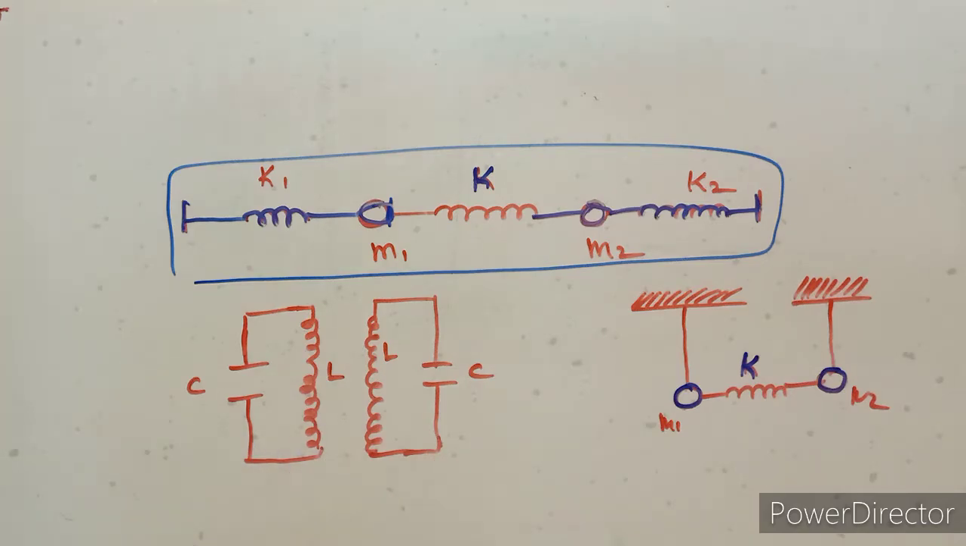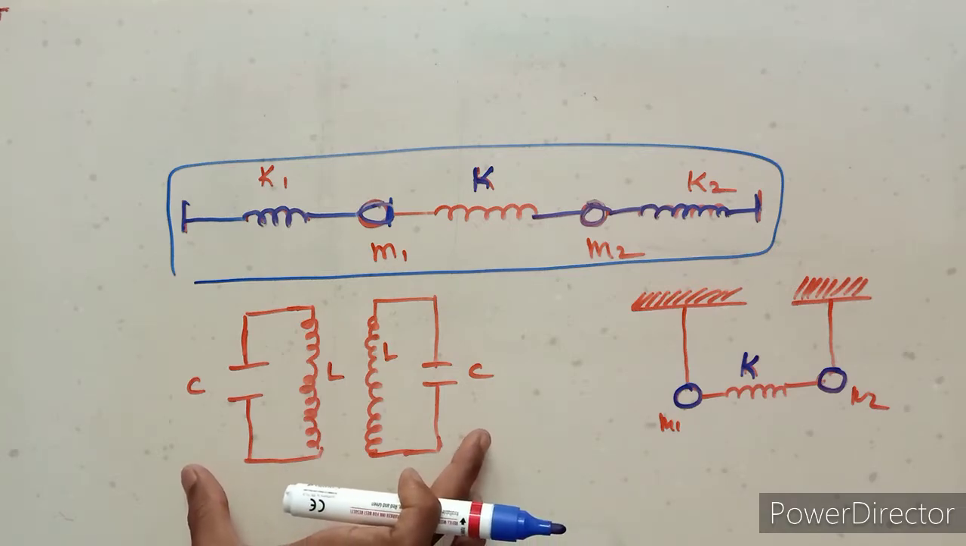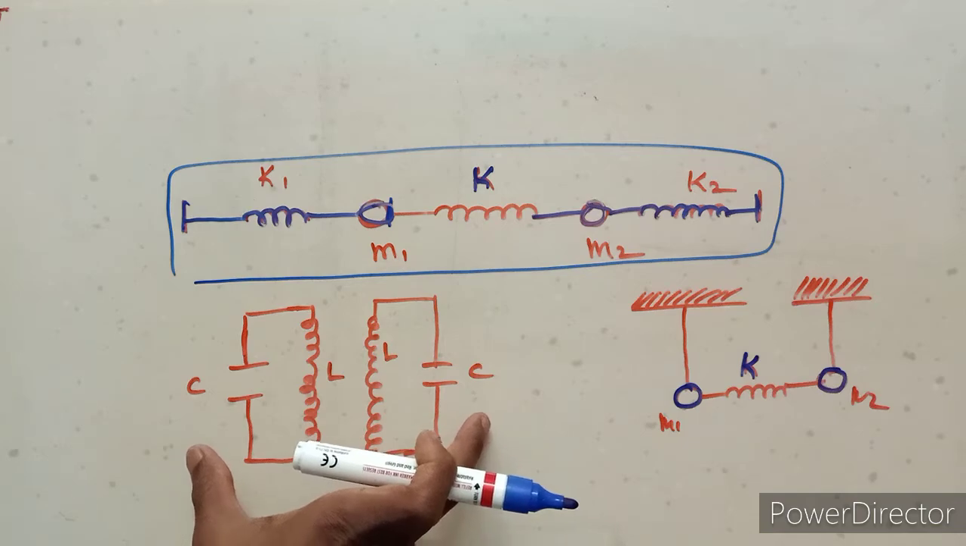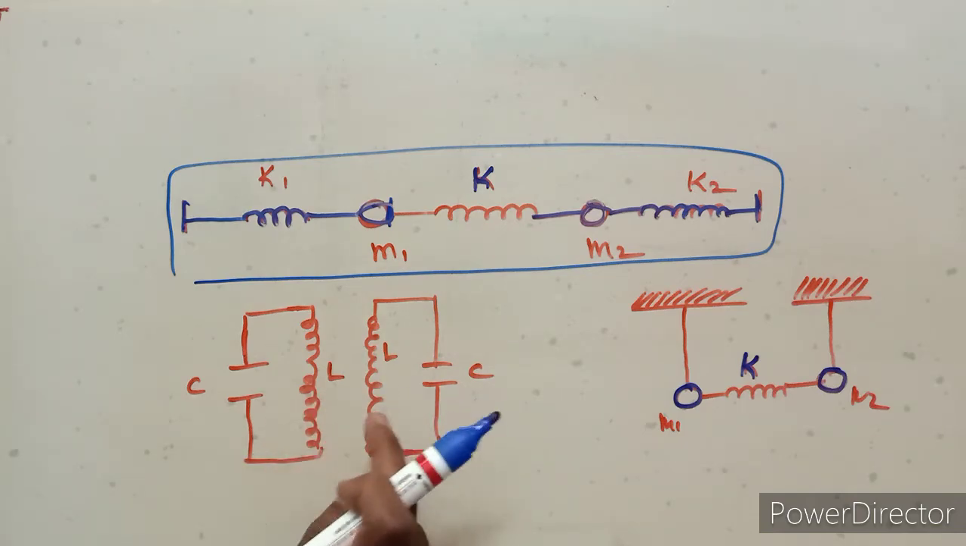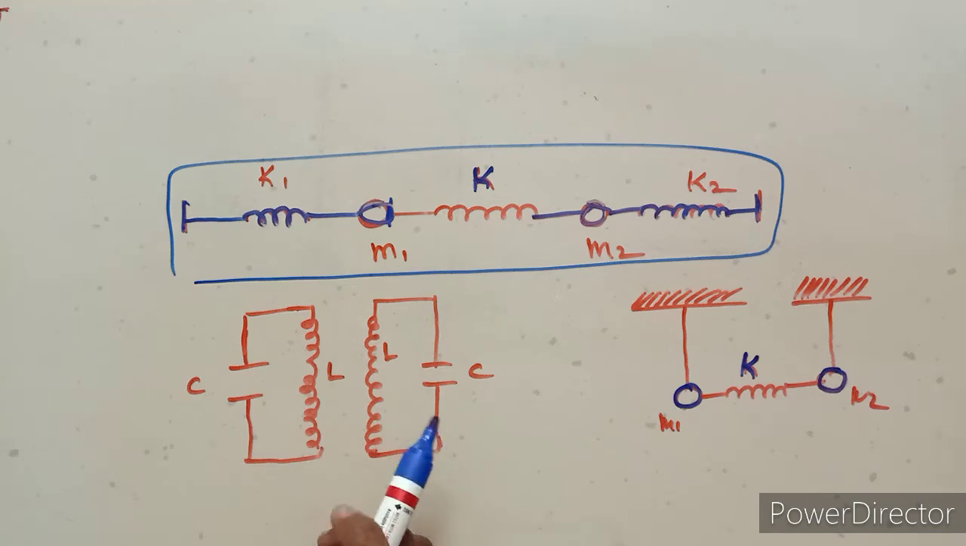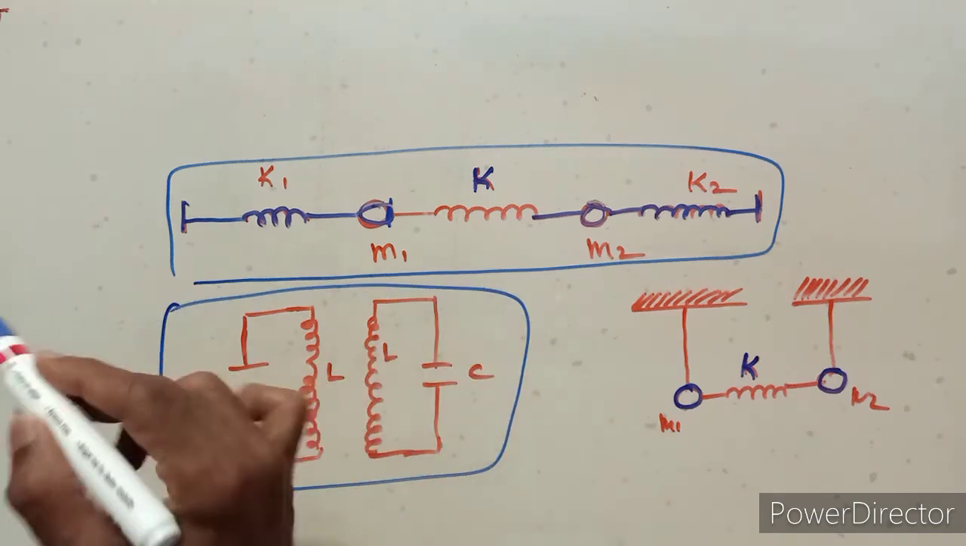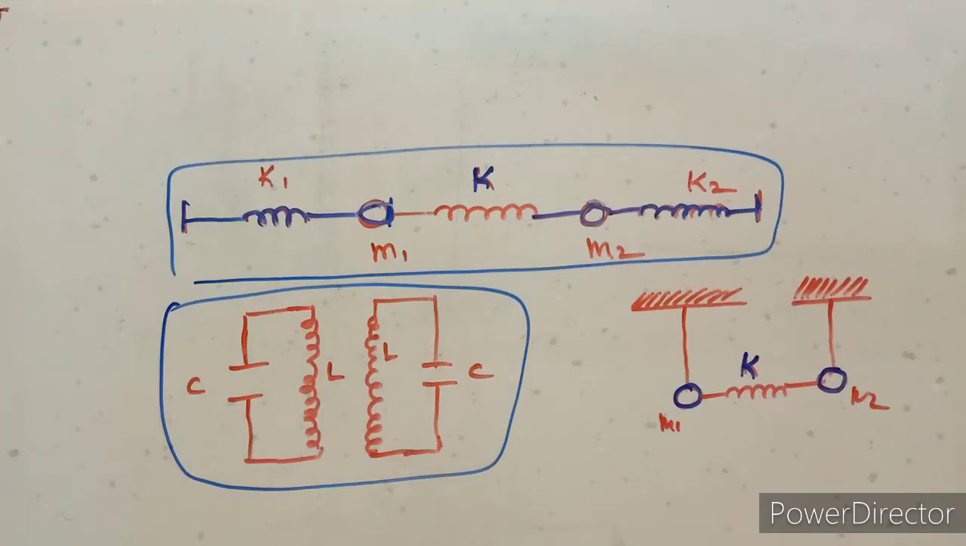Next example, this is the LC circuit. This is the capacitor, this is also a harmonic oscillator. These two are a combination of two LC circuits. This is also an oscillator, this is also an oscillator, this is also a coupled oscillator. These are LC circuits.